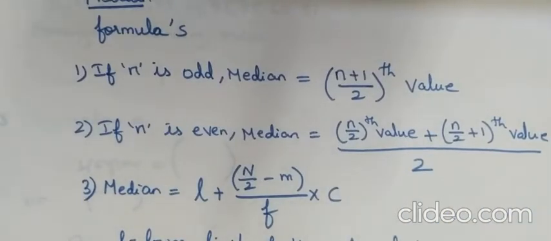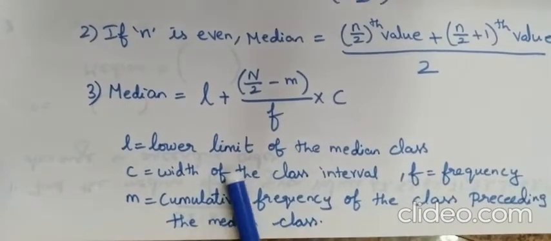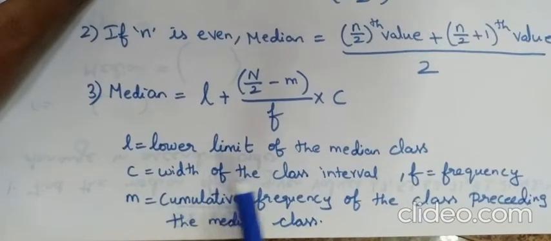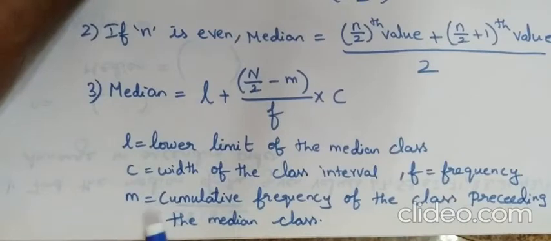Then if a class interval sum is given, median is equal to L plus (n by 2 minus m) divided by f, into c, where L is the lower limit of the median class, c is the width of the class interval, f is the frequency, and m is the cumulative frequency of the class preceding the median class.